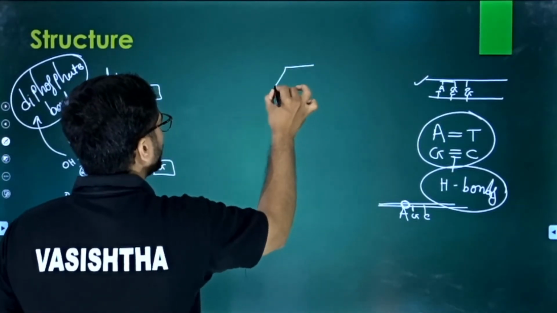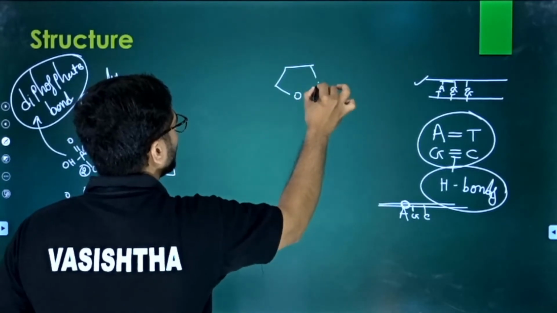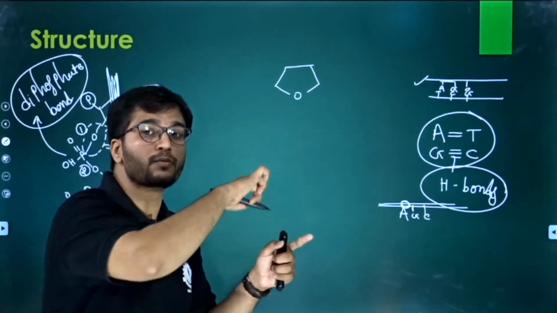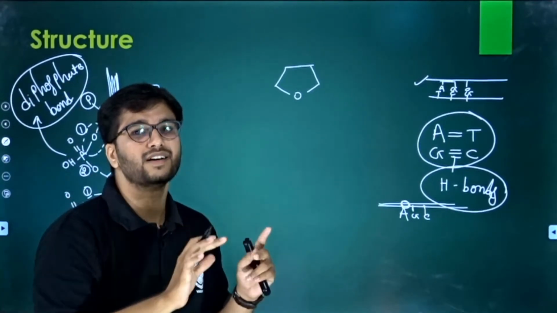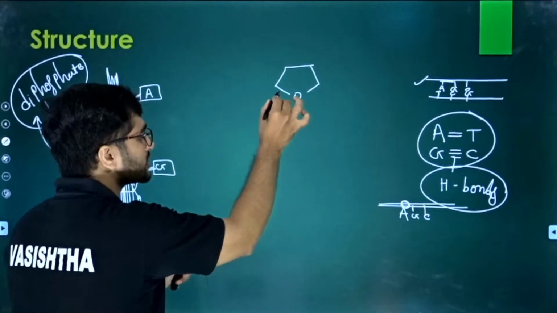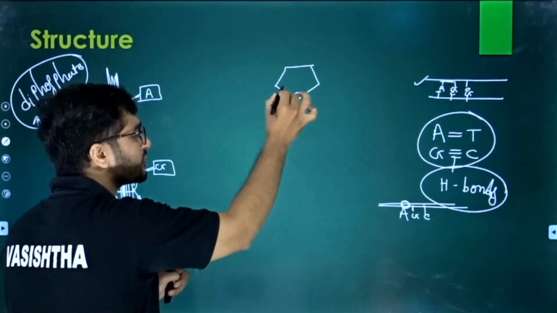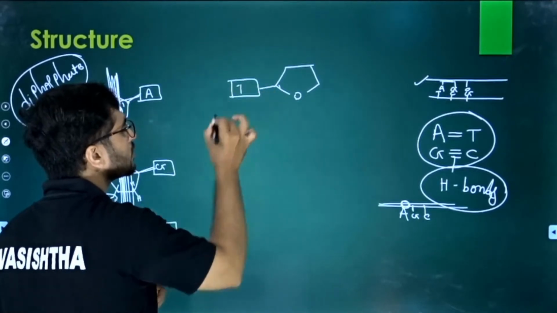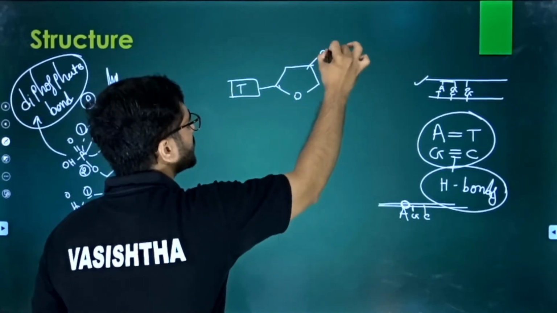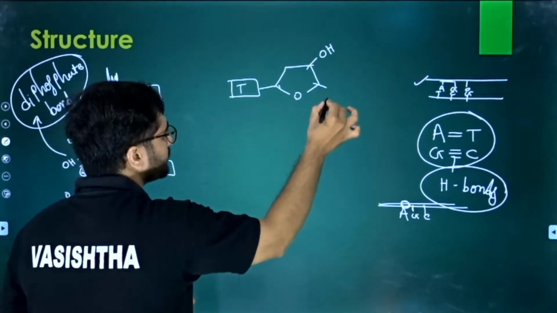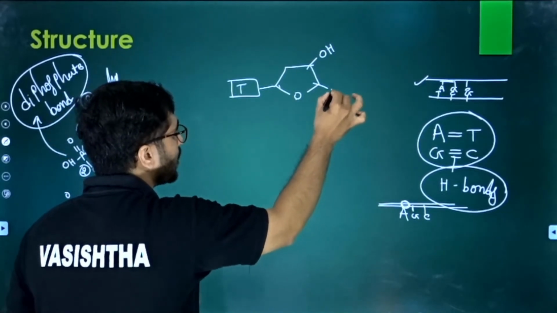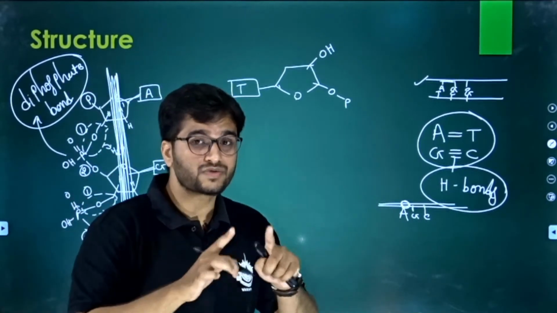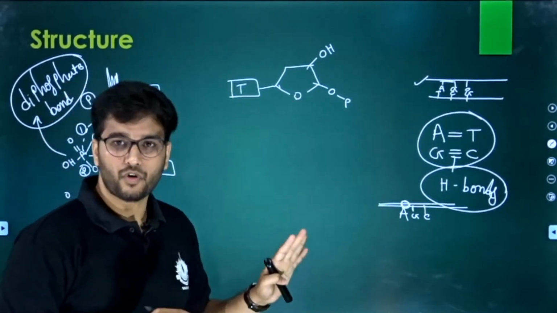See, if we draw a pentose sugar inverted like that, if this is the first carbon, we have to make sure that the rotation is in the clockwise direction. So the first carbon, in the clockwise direction after oxygen, is this, and on the first carbon there is a thymine. Like this. This is the first, sorry, this is the third one. Here is the fifth carbon, on which by means of a phosphoester bond the phosphate is bound.